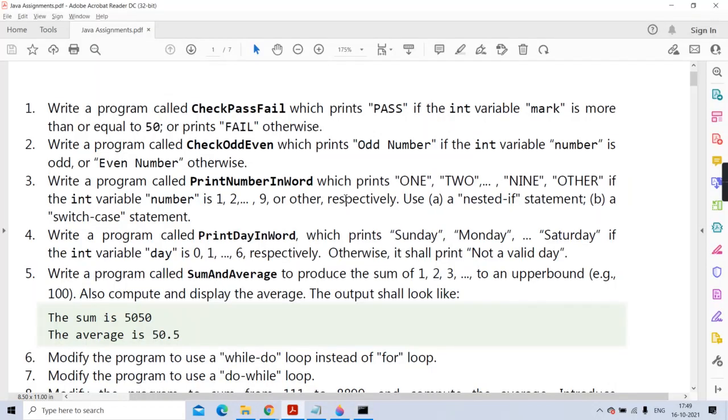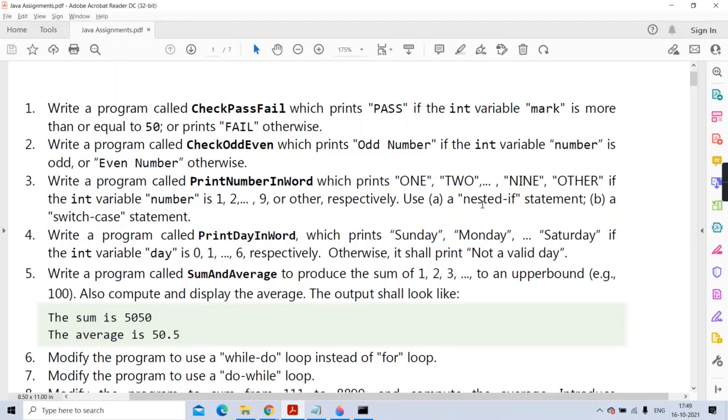Hope it is clear. Now the third one, they are saying, write a program called print number in Word, which prints 1, 2, ... 9 or other, if the integer variable number is 1 to 9 or other.